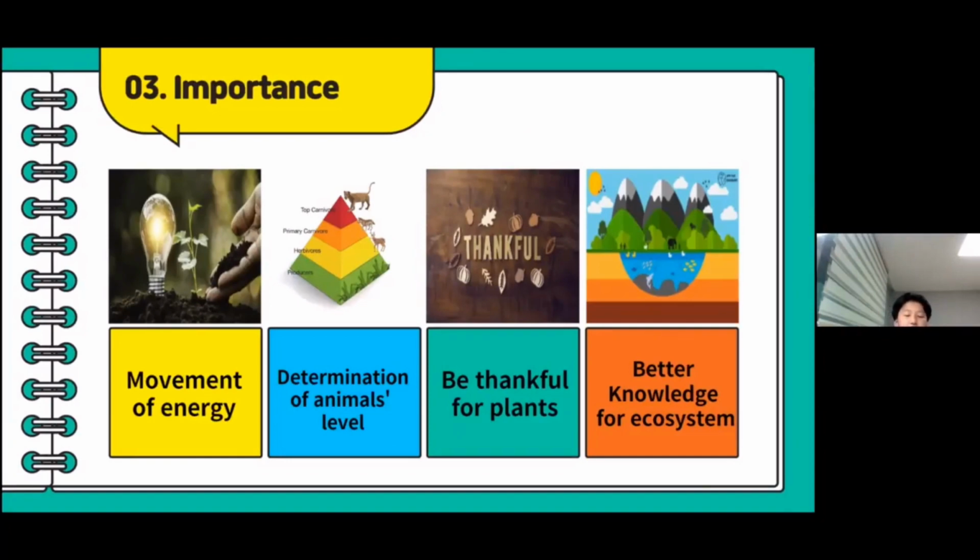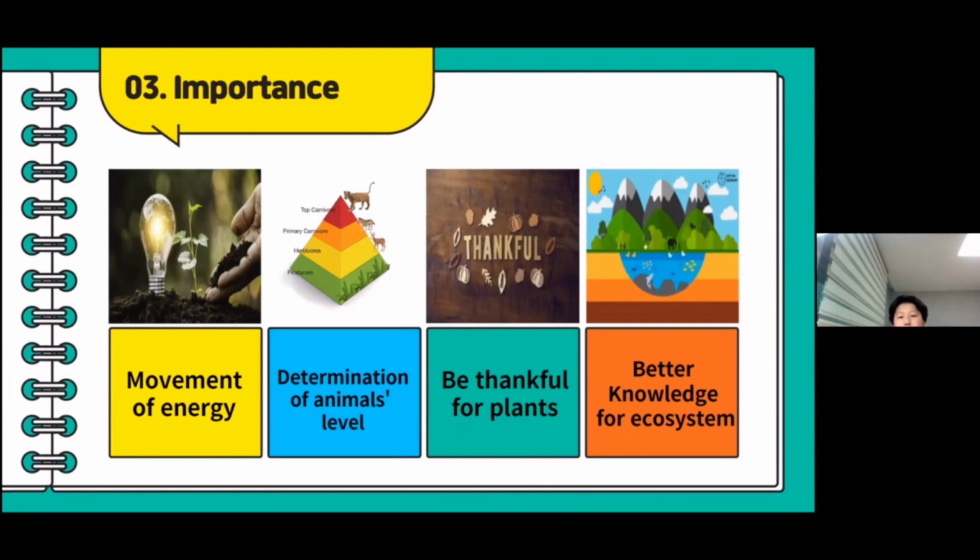Second is that you can determine animals' levels of strong and not strong. If we see a pyramid, as in the picture, top carnivores such as humans and predators, we can say that they are much stronger than some producers such as plants, grass, or flowers.